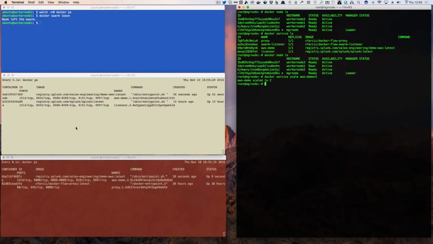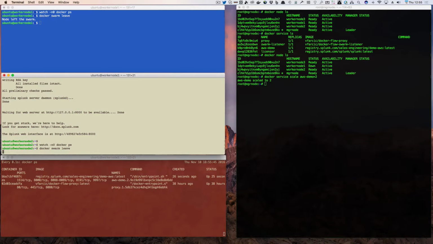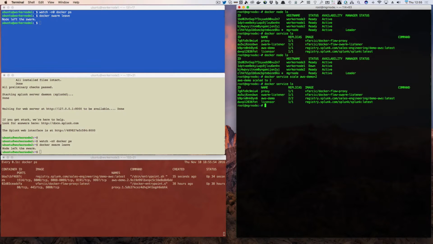So what happens if we go over to worker node 2, and we do some more damage? Docker swarm leave. Uh-oh. That node left the swarm. Docker service ls. Okay. Inside its registry, it's supposed to have all these containers running. What's going to happen? Is it going to shoot it over on worker node 3? Maybe.